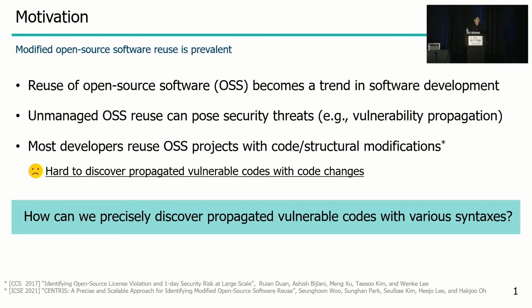vulnerable code. However, recently most developers reuse OSS projects with code or structure modifications, especially in languages where code-level reuse is prevalent, such as C and C++. So it is very difficult to discover propagated vulnerable code with code changes. Therefore, the main research question of our study is: how can we precisely discover propagated vulnerable code with various syntaxes?